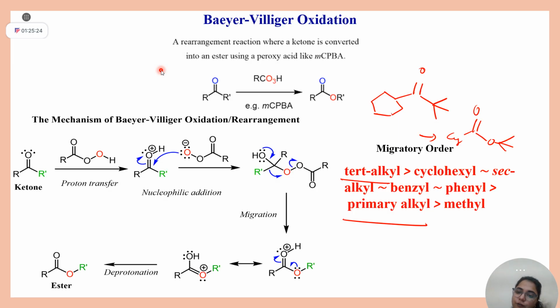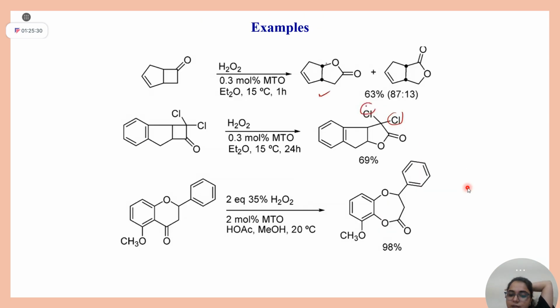So which has more migratory order, primary or secondary? Secondary. 3 degree, 2 degree, 1 degree, right? So oxygen will insert here. Is it clear?